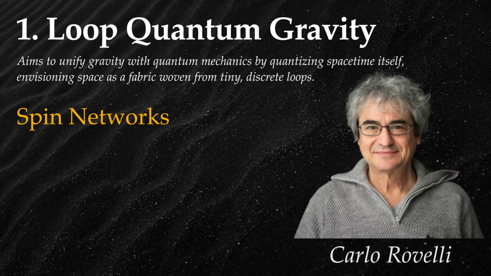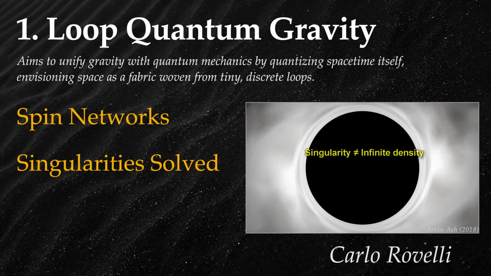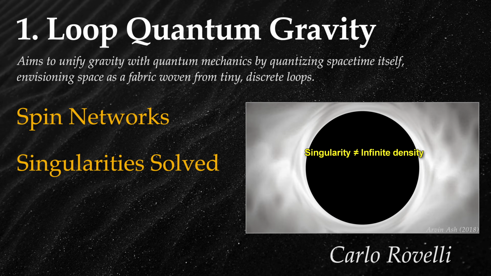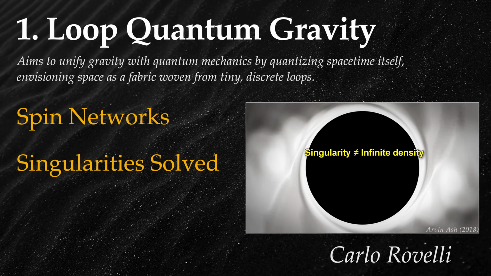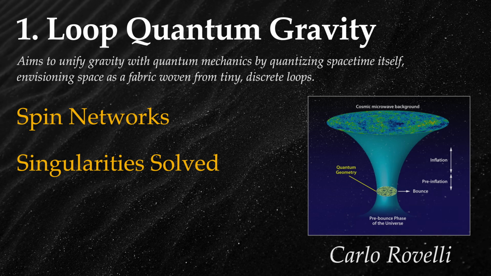In LQG, spacetime is quantized into tiny units or quanta. This prevents the mathematical singularities that arise in classical general relativity, where infinities appear in equations describing the curvature of spacetime at certain points, like at the Big Bang or at the center of a black hole. Instead, the interior of a black hole in LQG is described by a quantum bounce, where spacetime curvature becomes finite and well-behaved.